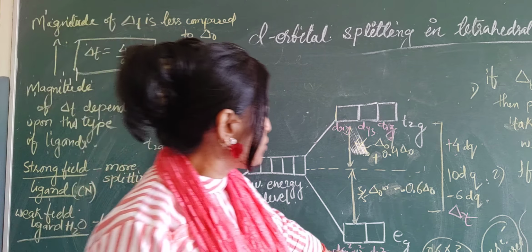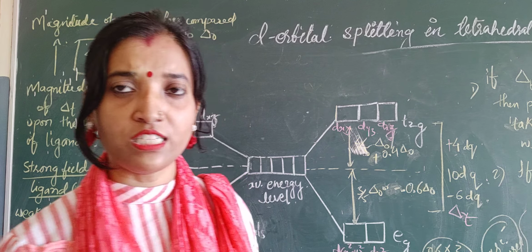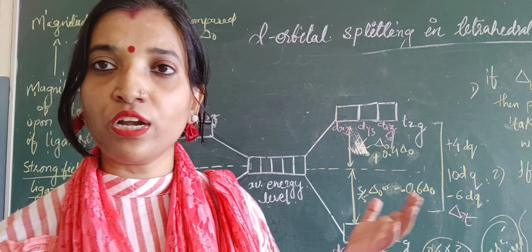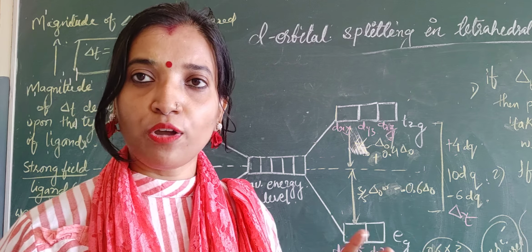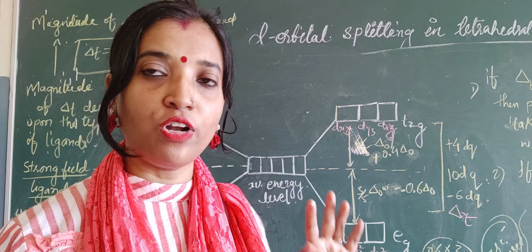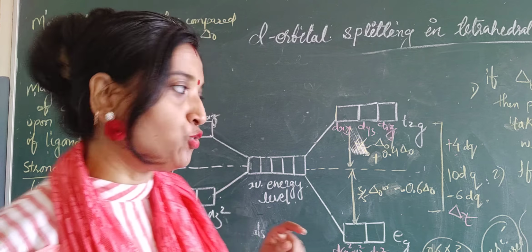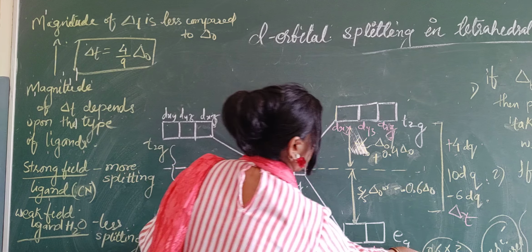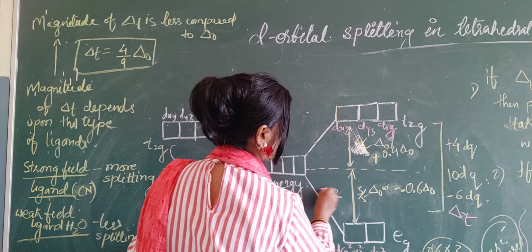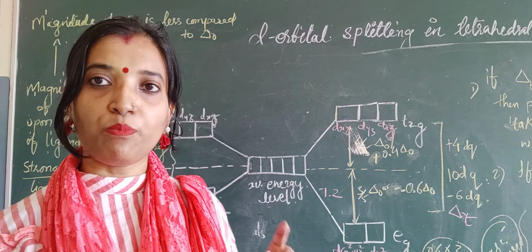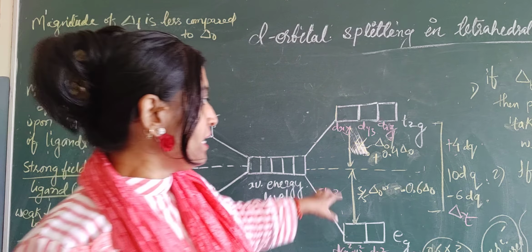Okay, so what is happening here, you can see there are two orbitals, and it is 0.6 del t, you can say that the CFSE is 0.6 del t. So two orbitals are there, 0.6 into 2, the answer will be 1.2, and it is minus, so this will be minus 1.2 del t. And here, plus 0.4 is your energy gap.